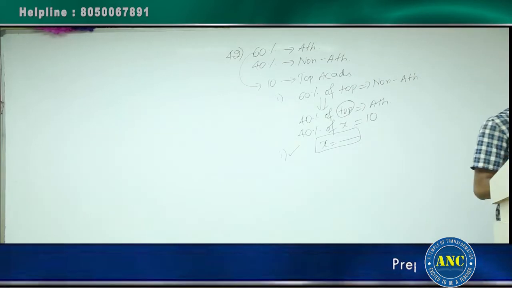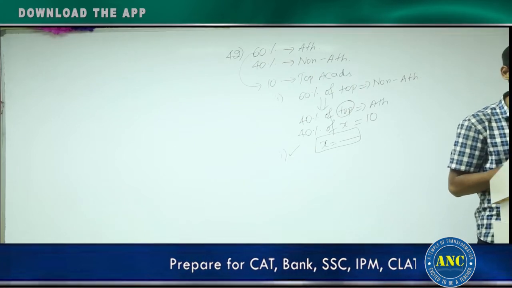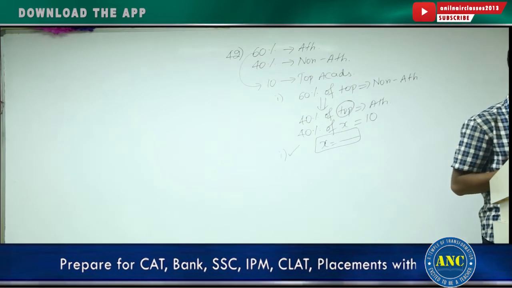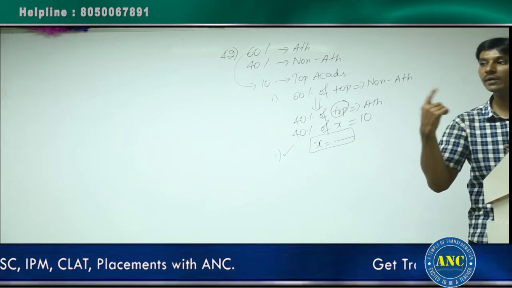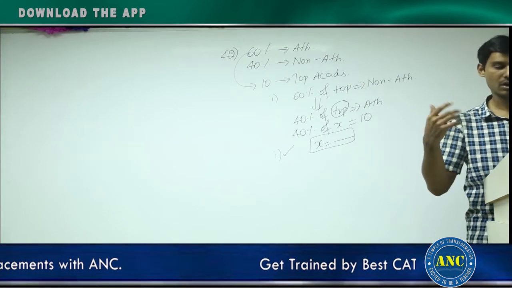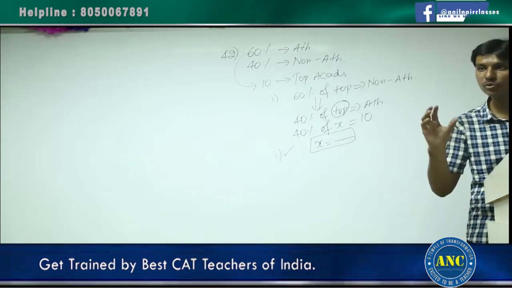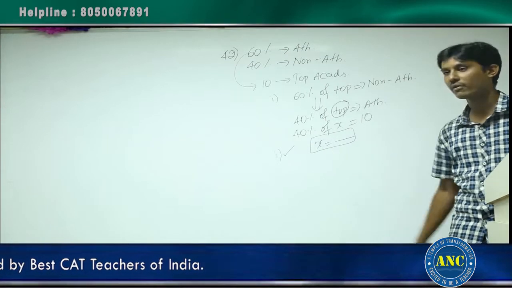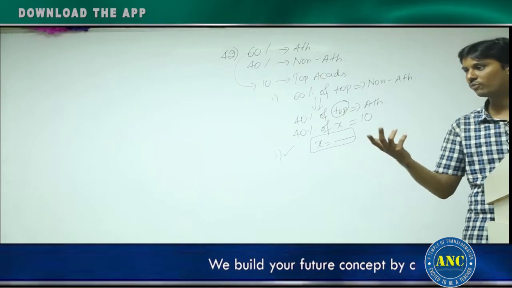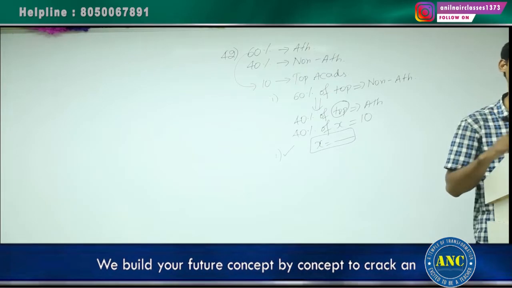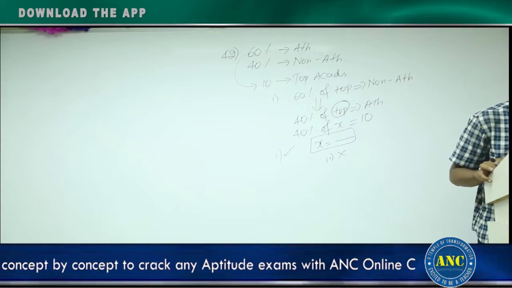Similarly, if you read the second statement, all the top academic performers were not necessarily athletes. In this case, we don't know how many are academic performers, or how many are runners. We don't have any information. In the first case, numerical values like 60% were given, and because of that we were able to calculate. Now no numbers are given, so we cannot find the value of top academic performers. The second statement will not give the answer uniquely. First statement will give, second will not. Which option? Option A.